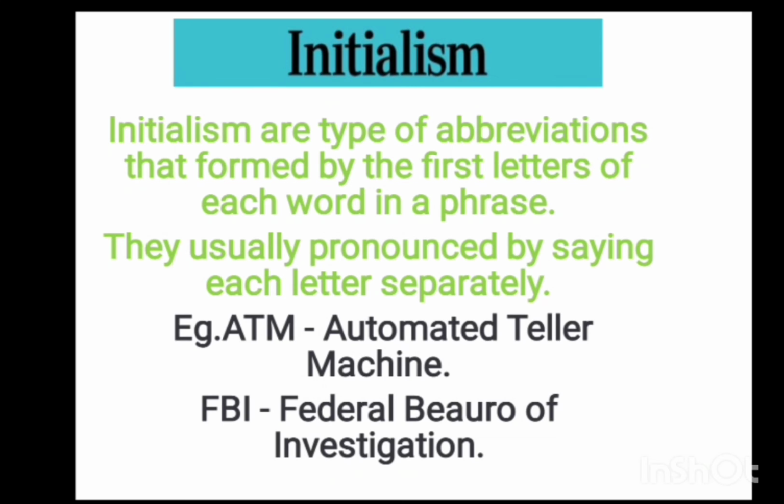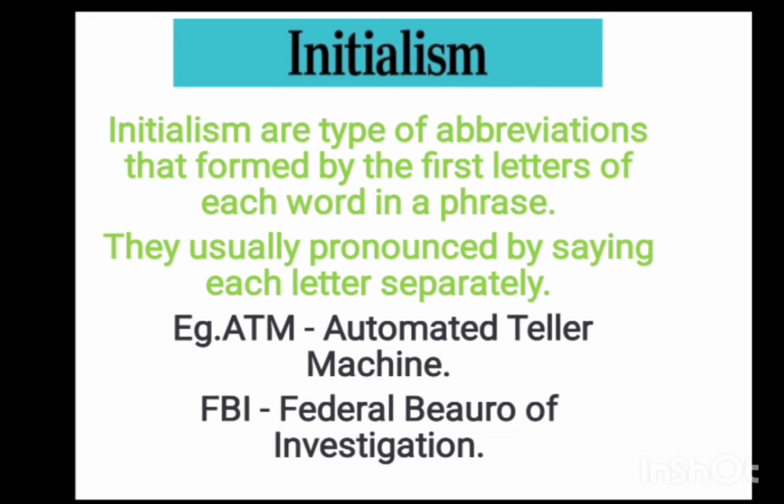They usually pronounce it by saying each letter separately. Now, automated teller machine. We use the first letters of each word, and the initialism is ATM. But we don't pronounce it as a new word. ATM, atom? No, this is ATM. It is pronounced separately. This is initialism.